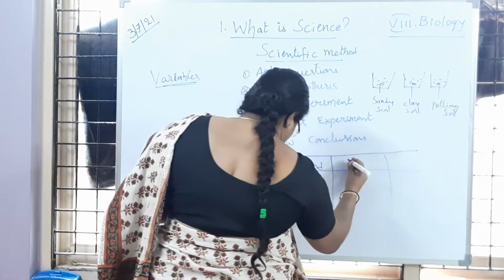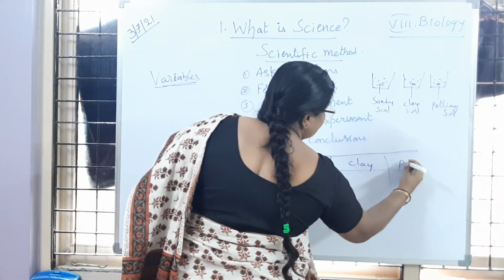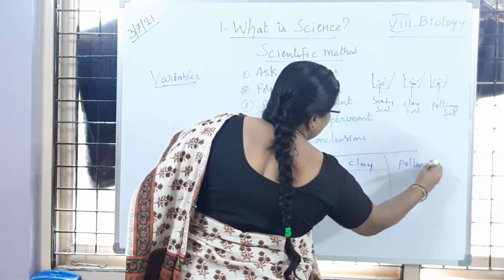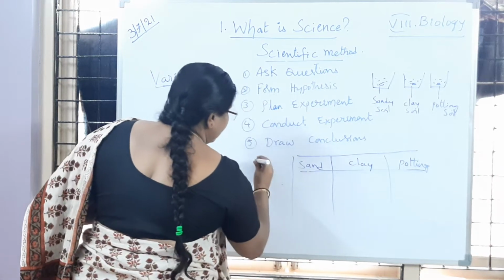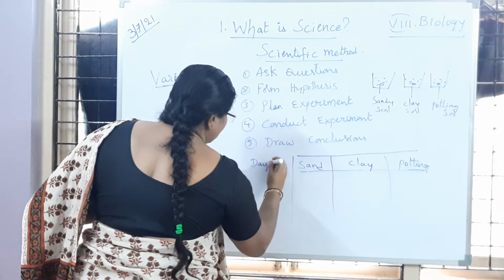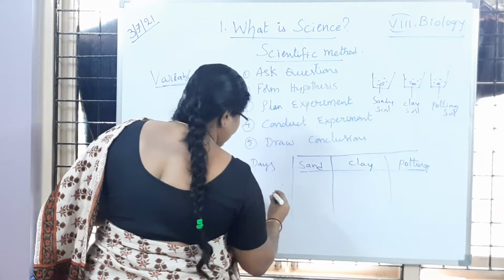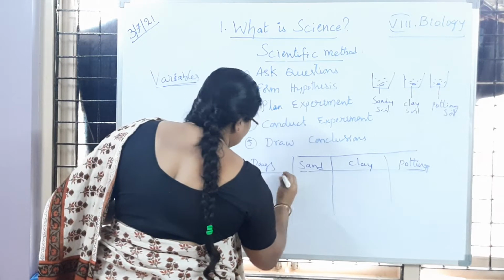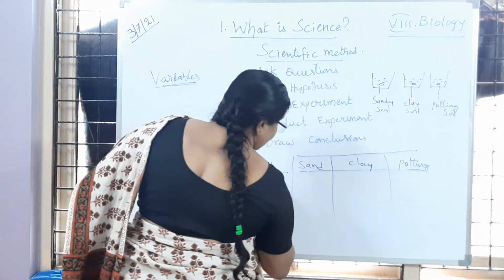Sand, clay, then potting soil. Here the days are the 3rd day, 6th day, 9th day, like that.